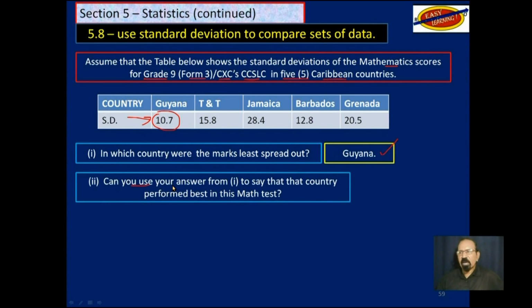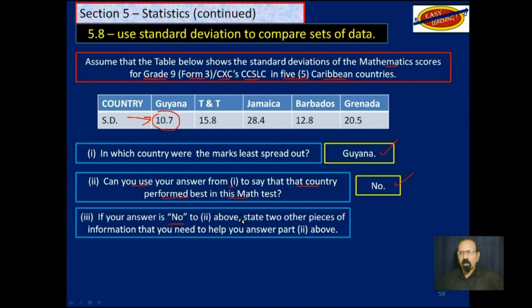Can you use your answer from one above to say that that country, Guyana, performed best in this mathematics test? Can you do that? No. You cannot use one piece of statistical information to draw a conclusion. So if the answer is no, what two other pieces of information will you need to help you answer this question? Two of the most important are the mean and the interquartile range. And that will give you a better picture of how these countries performed in these tests.